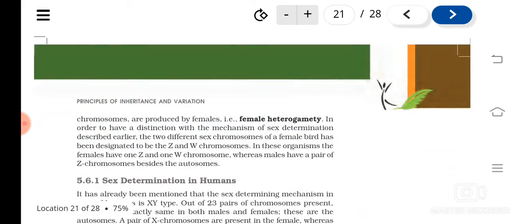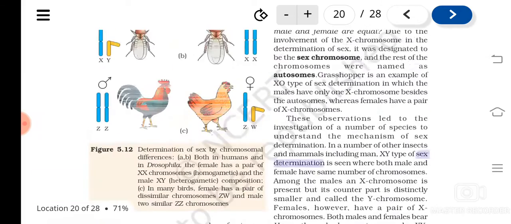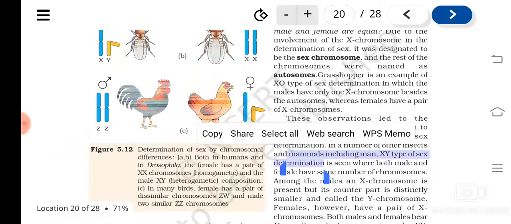type, that is ZW-ZZ. Here the female will have a dissimilar pair of chromosomes, ZW, and males will have similar chromosomes, ZZ. So males can produce only one kind of gamete, and females can produce two different types.